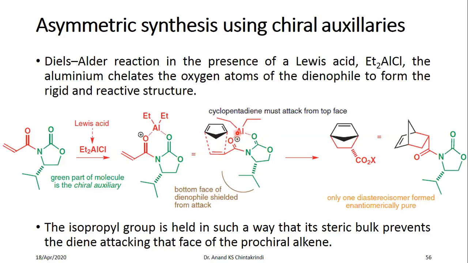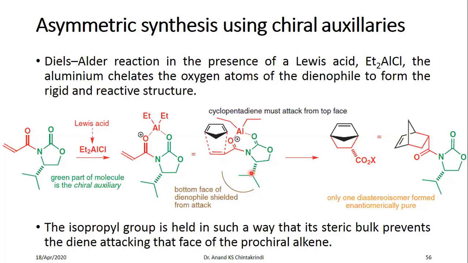That means all of this is in one plane: the aluminum, this oxygen, this nitrogen, this oxygen, this carbon, and this carbon, and the dienophile portion are in one plane, and the isopropyl group is below the plane of this entire structure.